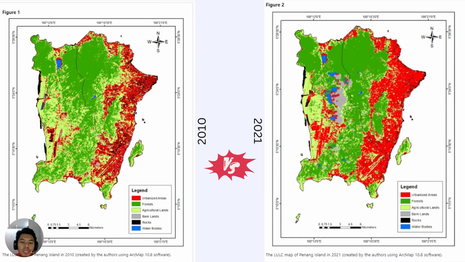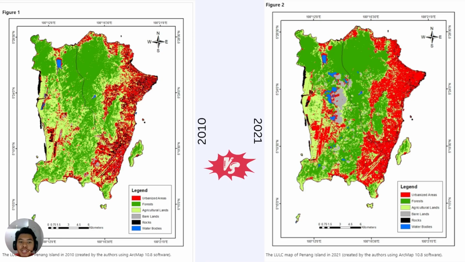And we move on to the map of the comparison, the compared area, the compared year, where the legend shows that the red color is for the urbanized area, while the light green is the agricultural land.